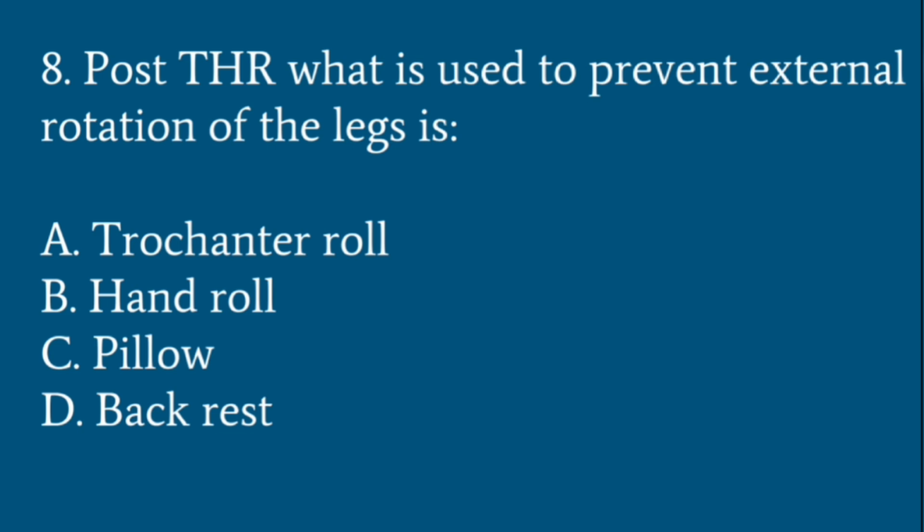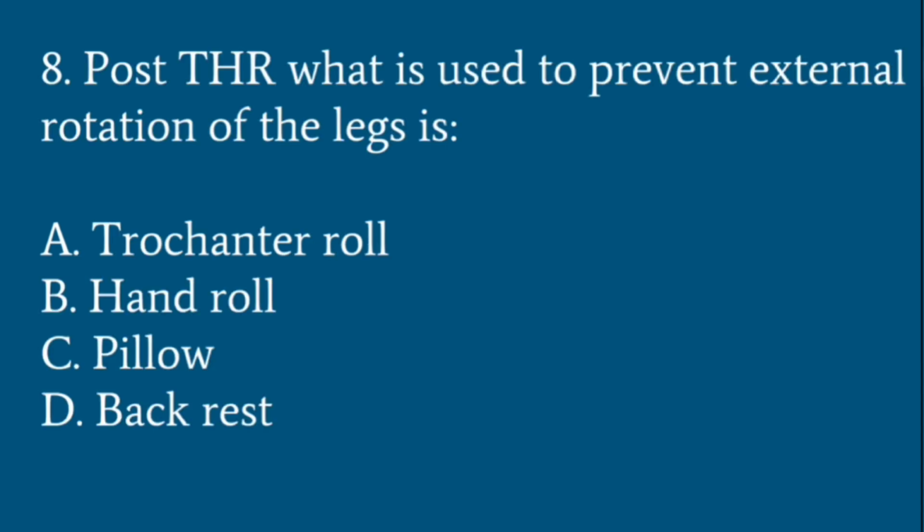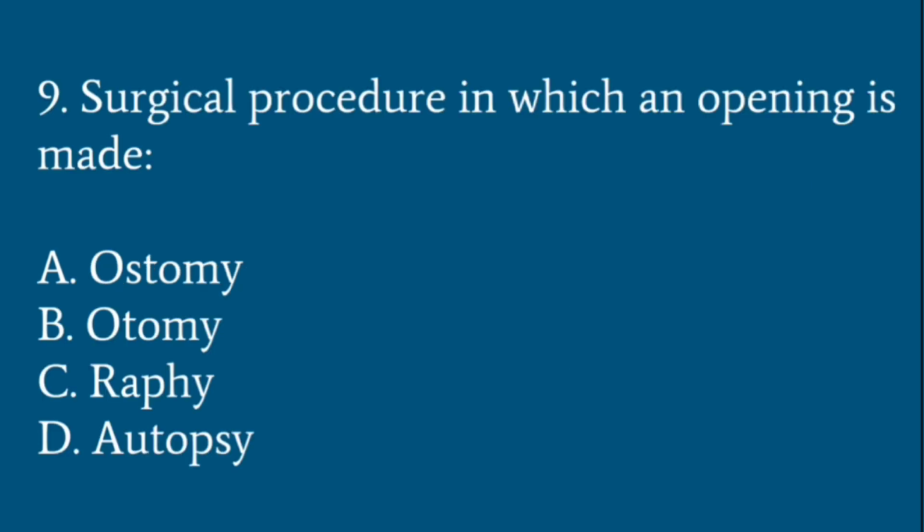Post THR, total hip replacement, what is used to prevent the external rotation of the leg? The trochanter roll, the hand roll, the pillow or backrest. Here the answer is pillow. See how the pillow is used? It is kept in between the legs so that there is no external rotation and chances of hip dislocation post surgery is zero.